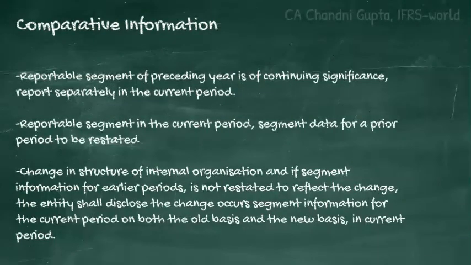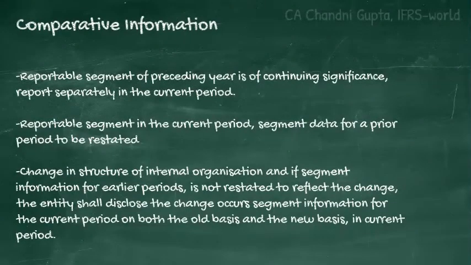If a particular segment was reported in the preceding period, but it does not qualify to be a reportable segment in the current period, but it is of continuing significance, then the entity shall report that segment separately.